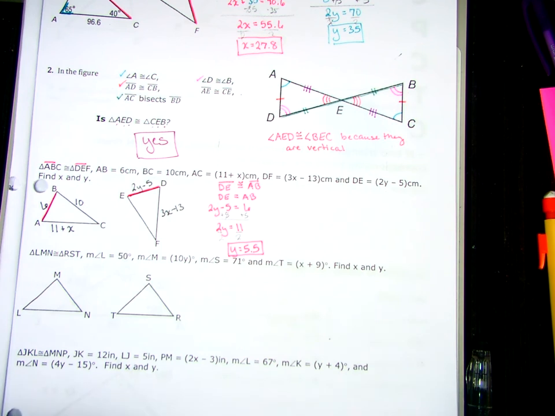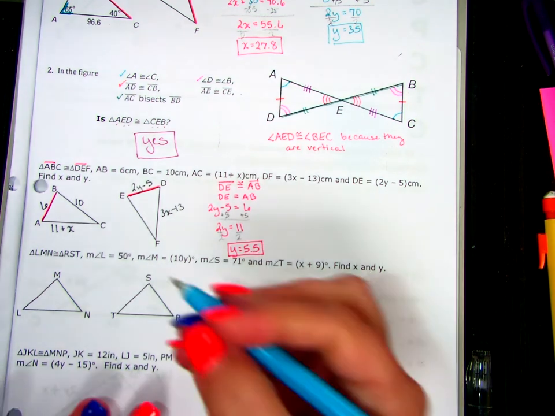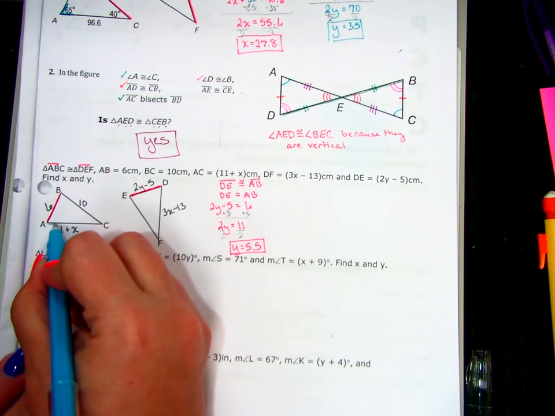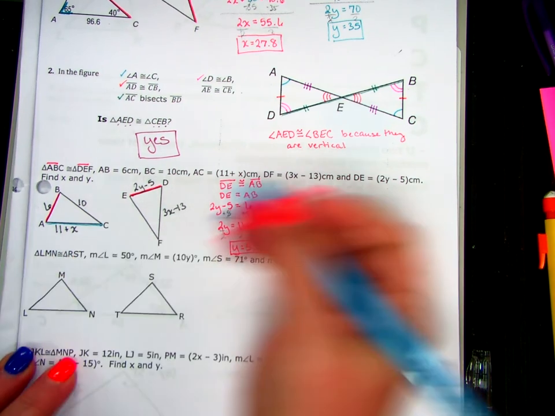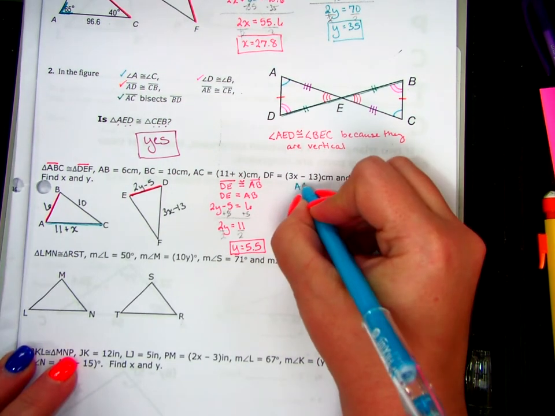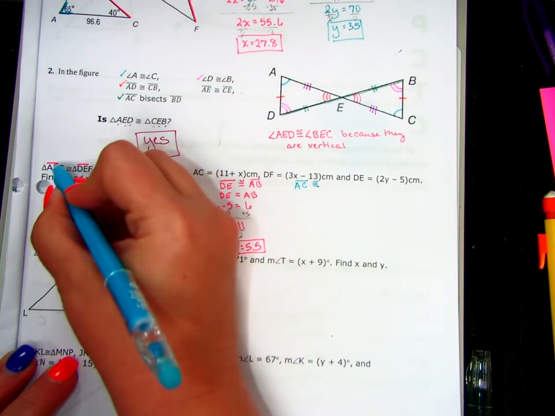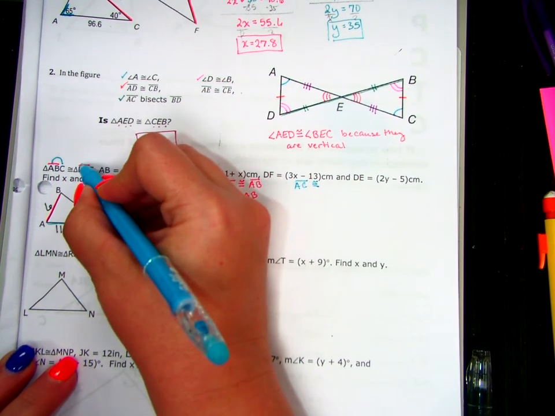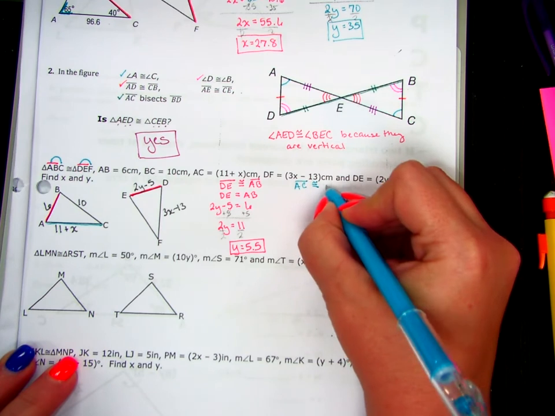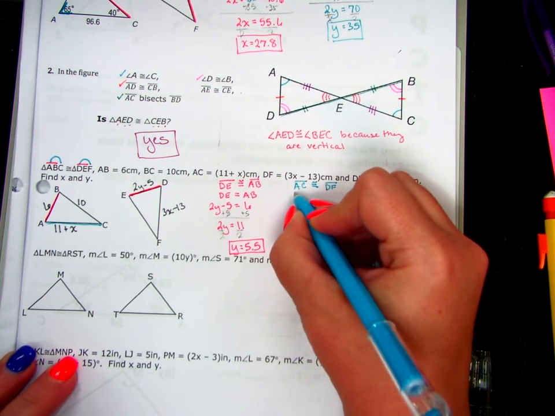All right, so now let's go ahead and find x. So x is on AC. And AC is going to be congruent to which one? DF.